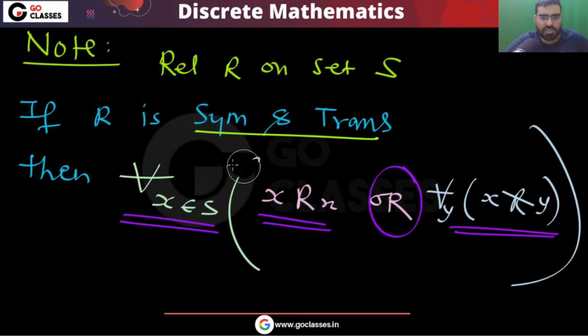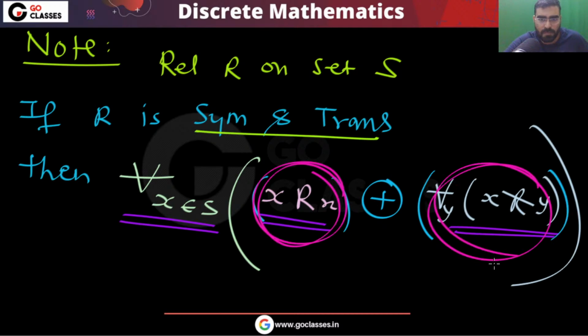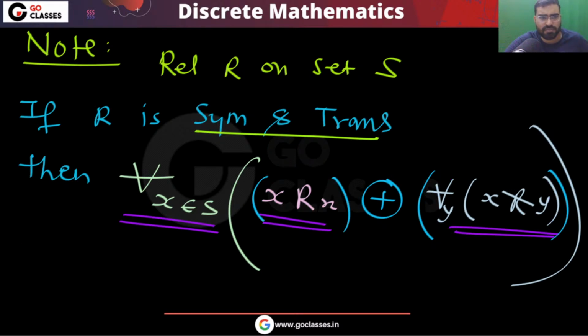In the same question, if you put exclusive or, that is also correct. This exclusive or is also correct, because anyway only one of them can happen. If this happens, then this cannot happen. Okay, if this happens, then this cannot happen. Similarly, if this happens, then this cannot happen. Okay, so you can easily see that this exclusive or is also correct.